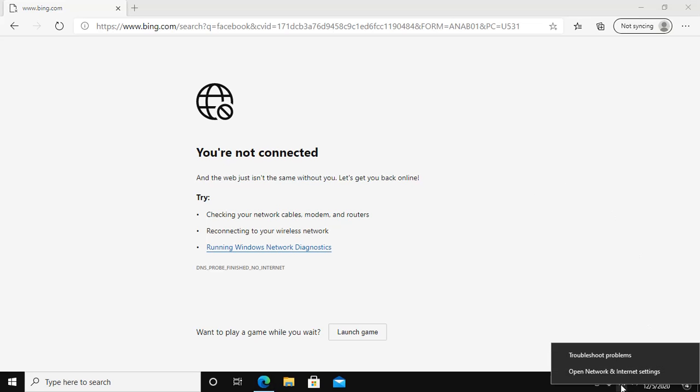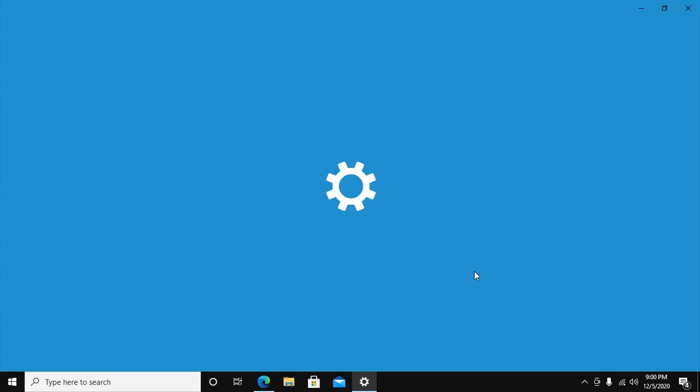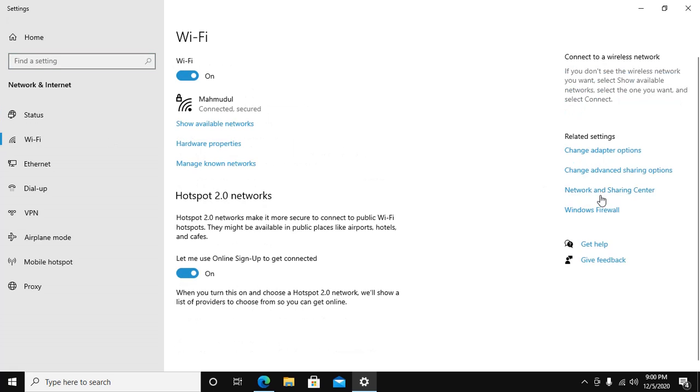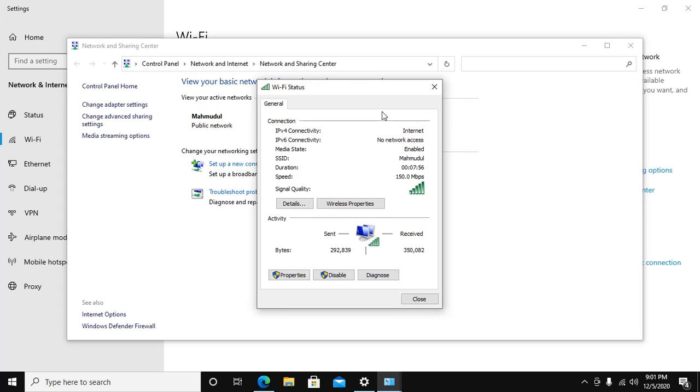Right click on the Wi-Fi icon, then click on Open Network and Internet Settings. Now click on Wi-Fi and then click on Network and Sharing Center. Okay, now open the SSID of this Wi-Fi network and see